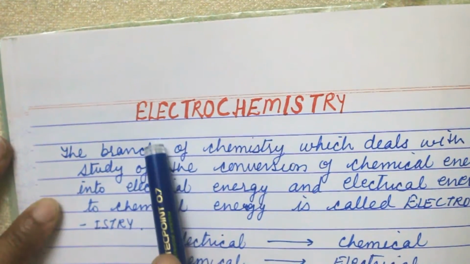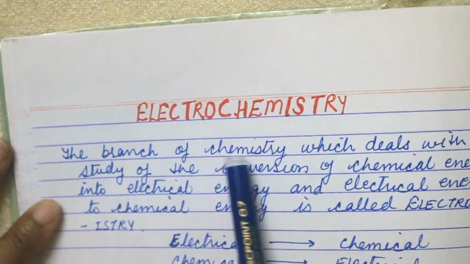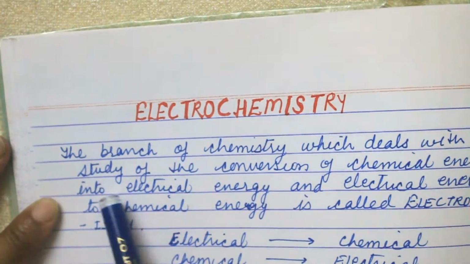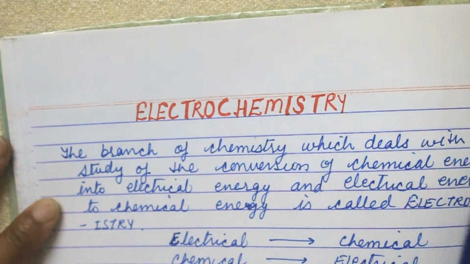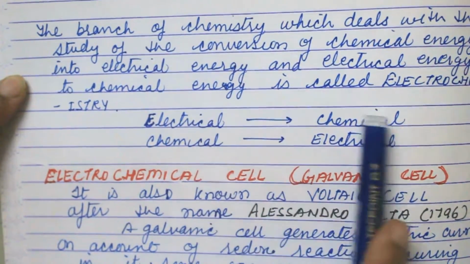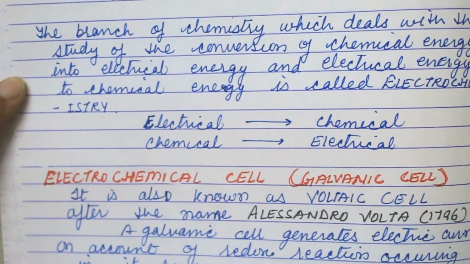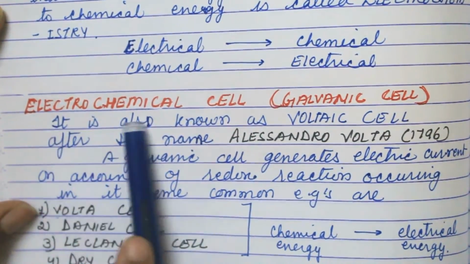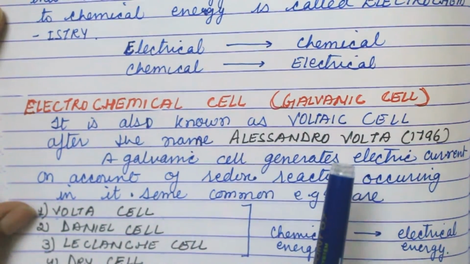Student, today my topic is electrochemistry, the branch of chemistry which deals with the study of conversion of chemical energy into electrical energy, and electrical energy to chemical energy. That is, electrical to chemical and chemical to electrical. Now, to understand the half cell we have to consider the electrochemical cell or galvanic cell.